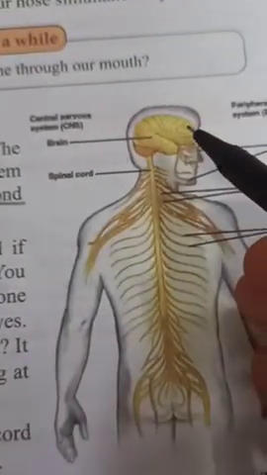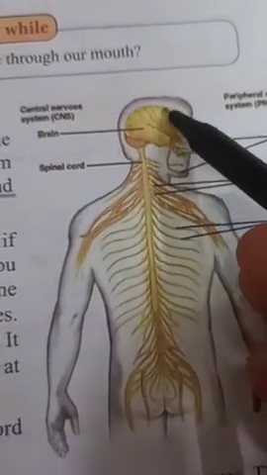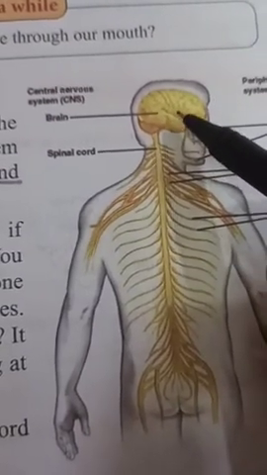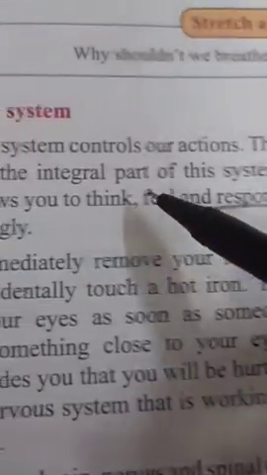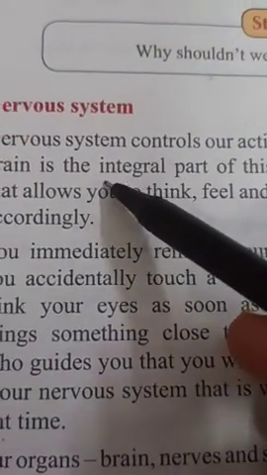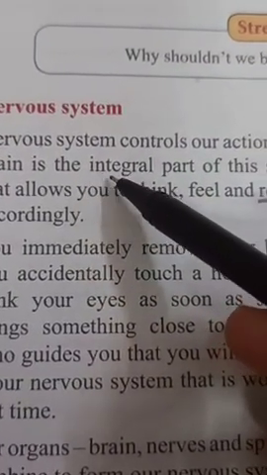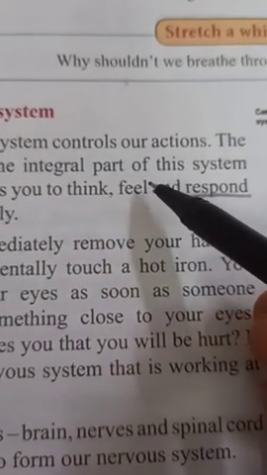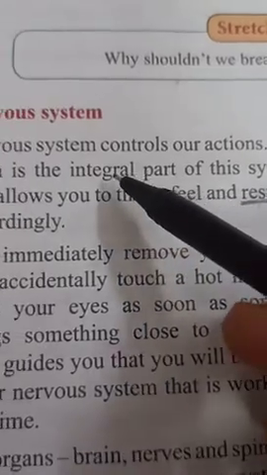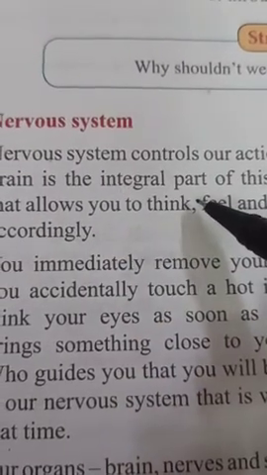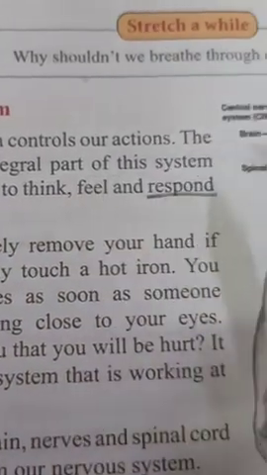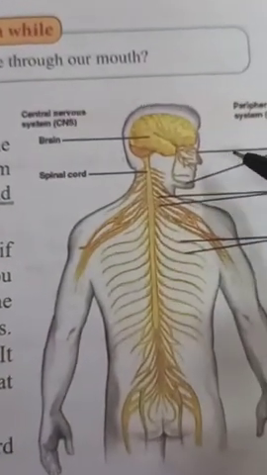our brain is the main controller of our body and it is also called the integral part. Integral part means it makes or maintains the connection of our different body parts with each other. Okay, so that's why it is called an integral part of this system.